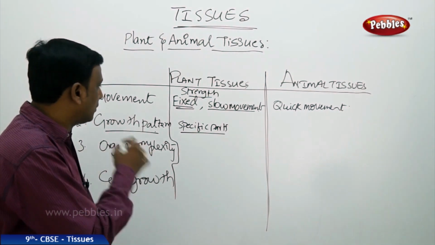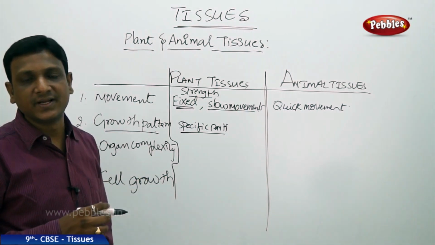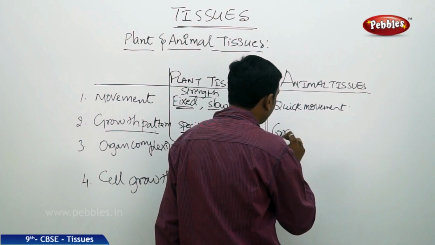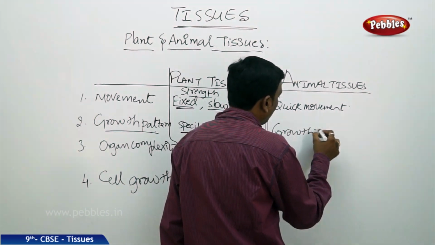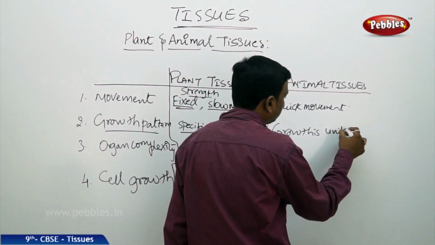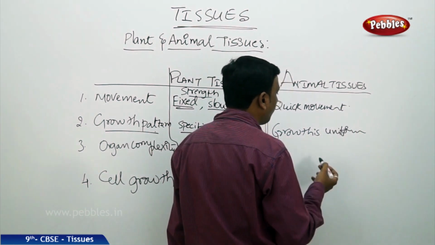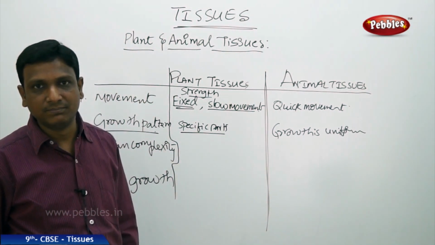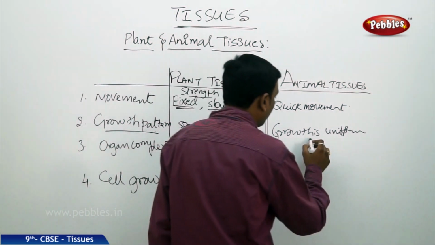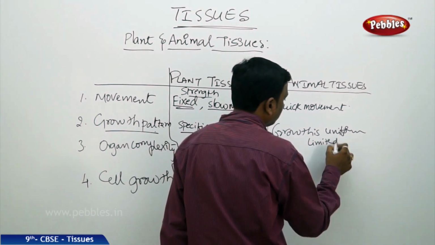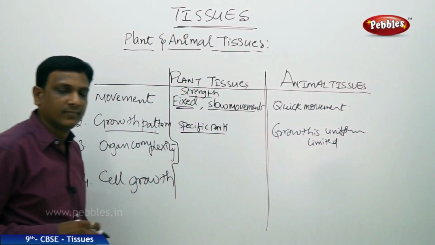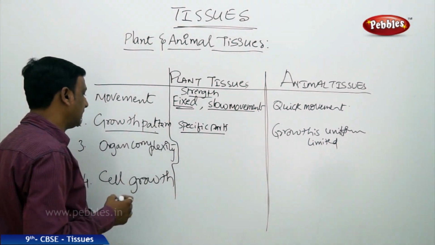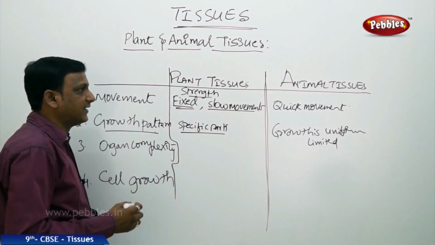So the growth is focused to certain parts of the plant, whereas in case of animals, the growth is uniform. The growth is uniform throughout the body. All the parts are uniformly growing up, and the growth is limited at certain point. So that kind of differences we find between plants and animals, which affect their tissues.